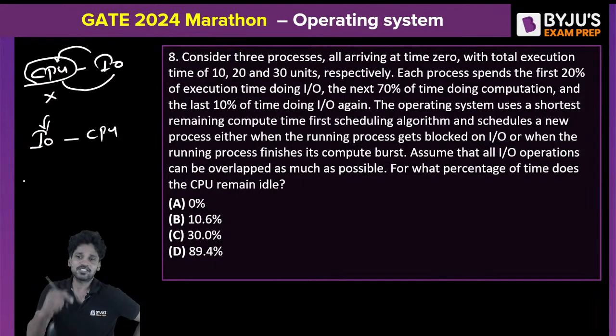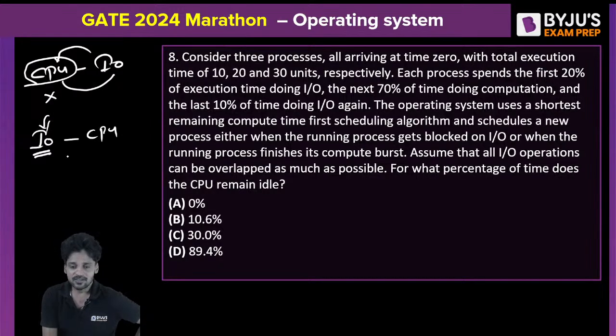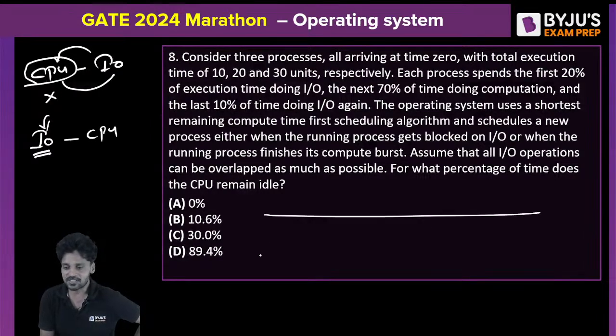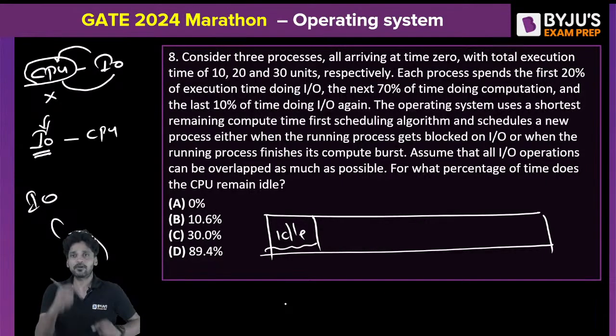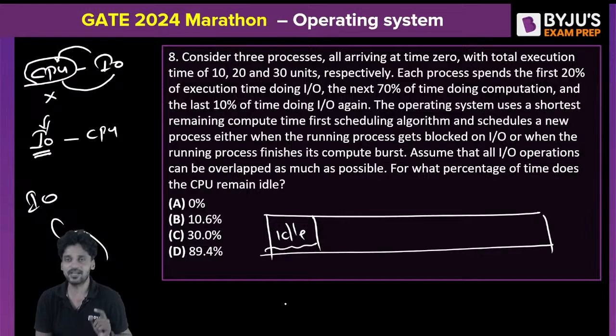Here, processes are starting from IO burst. Did you get it? So that means when the process gets in, initially as they are going to IO, CPU time will be idle, right? He is just asking to calculate idle time when the processes are executing. Did you get it? So initially, for the first few clock pulses and the final few clock pulses, CPU will be idle as the processes are executing.